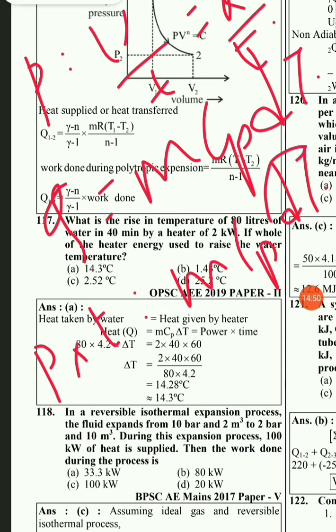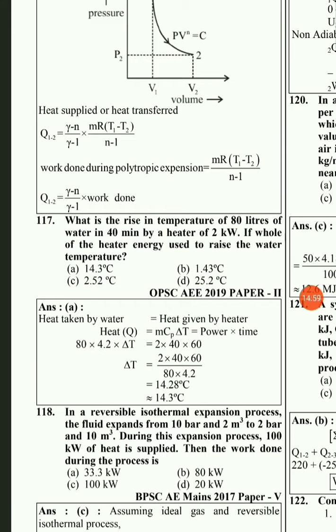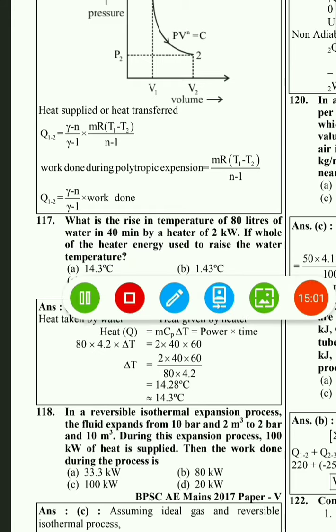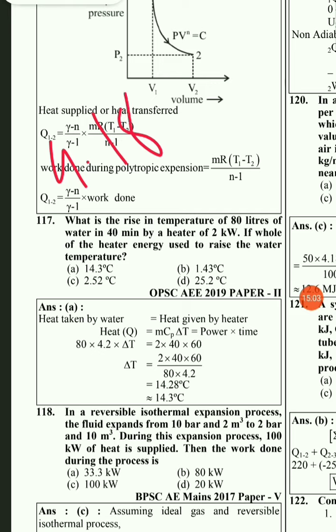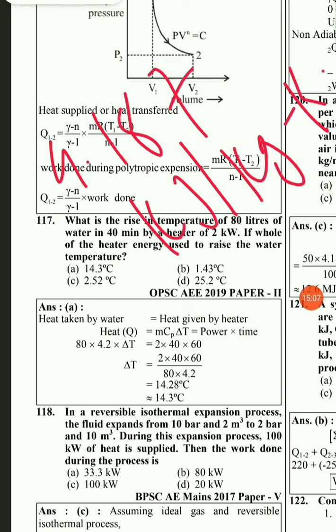Cp is not given, so you can consider that as 4.187 kilojoule per kg, that is the specific heat of water. Then the mass is also given, that is 80 liters, which will be equal to 80 kg because its density is 1000. So here it can be written as 80 kg, and the time is 40 minutes.